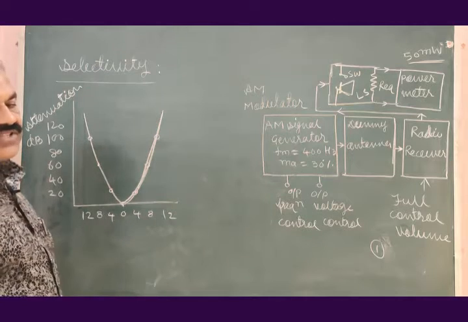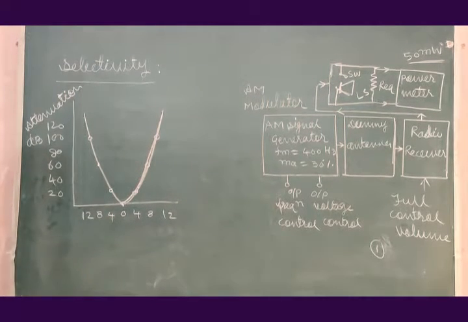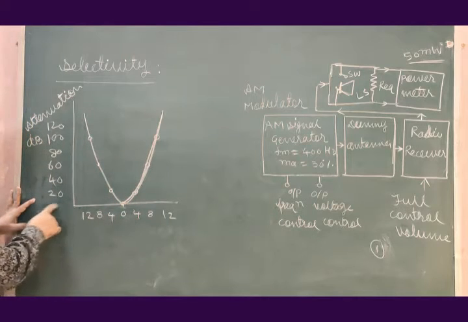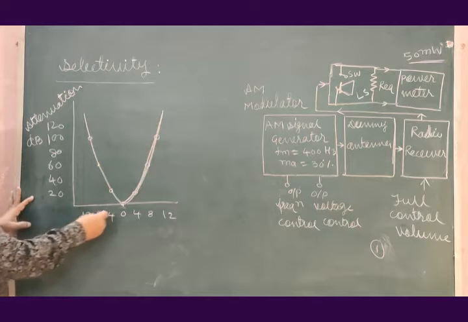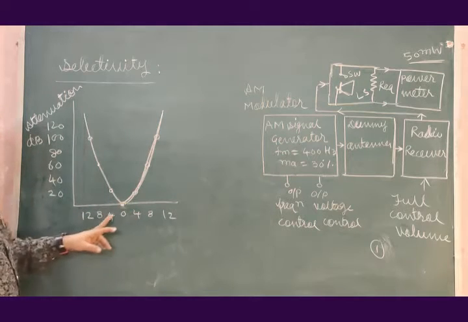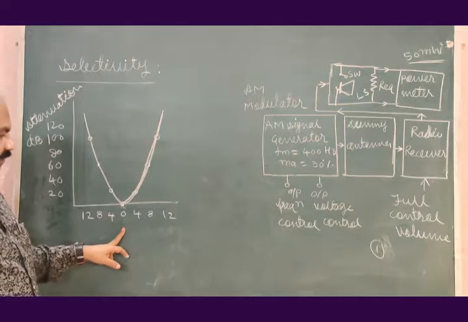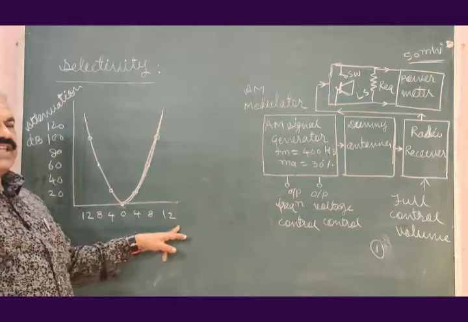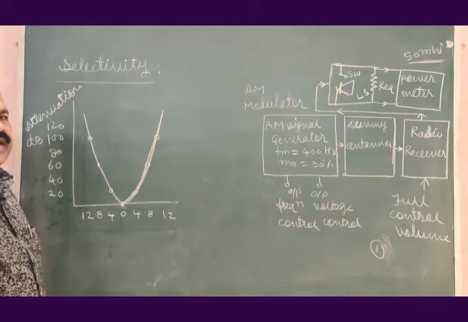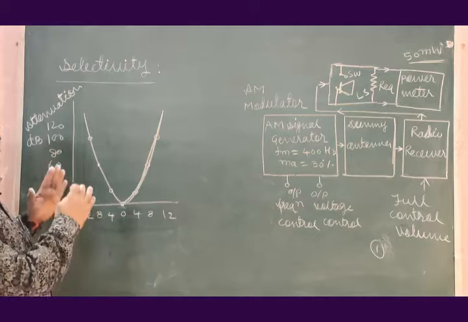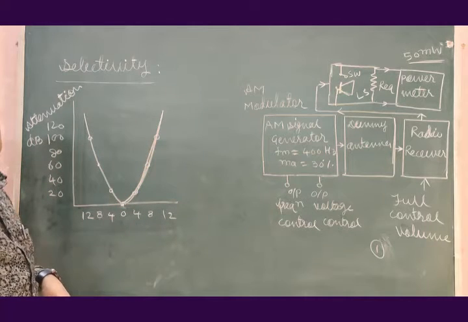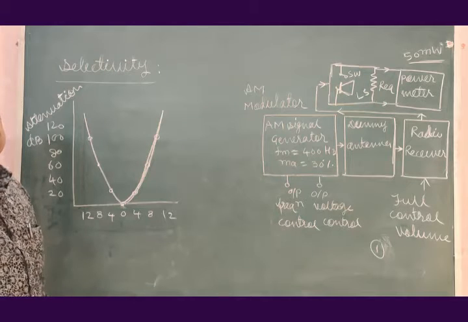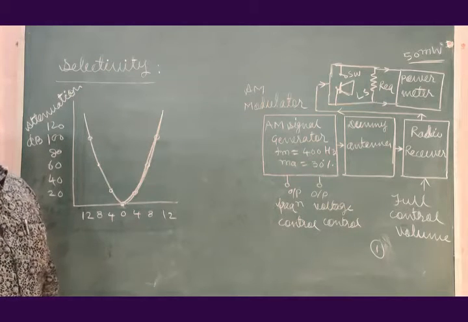This curve is known as the selectivity curve. What does this mean? The attenuation is exactly 0 at the resonant frequency. But when the frequency is varied in the lower direction or in the higher direction, we find that attenuation is increasing. As attenuation is increasing, selectivity is decreasing.